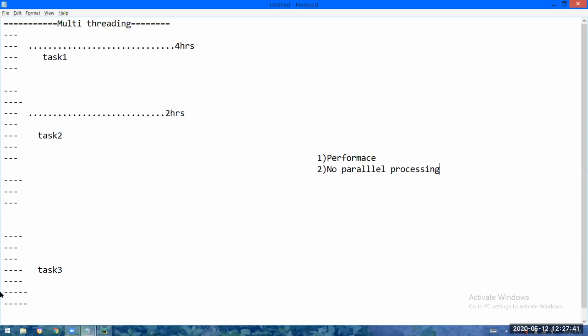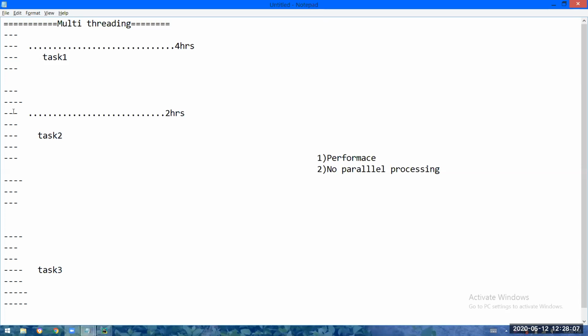So if you run the code, what will happen? One thread will be created and that thread will be executing your program. From the second line to the third line, it is taking 4 hours. CPU sitting idle for 4 hours. After 4 hours, the thread went to the next line and executed that. Again, from this line to this line, 2 hours of time is required.